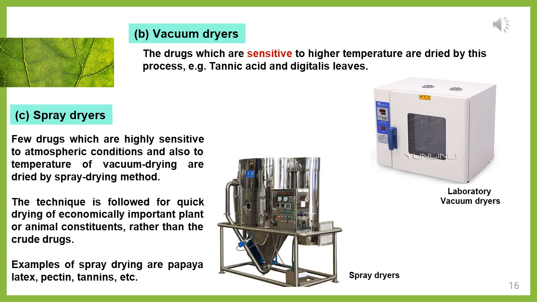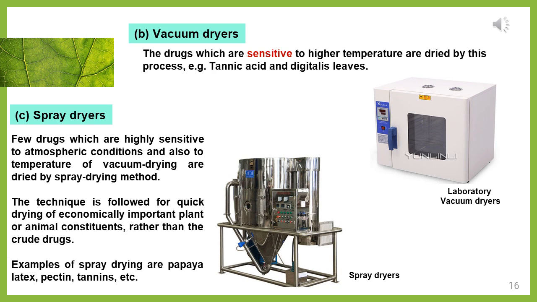Next, spray dryer. If you can't go with the vacuum dryer, the best method is the spray drying method. Spray drying is used for very highly sensitive materials. For example, papaya latex, pectin, and tannin can be dried by this process.